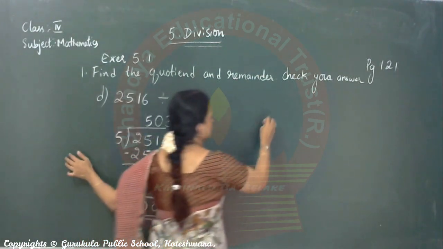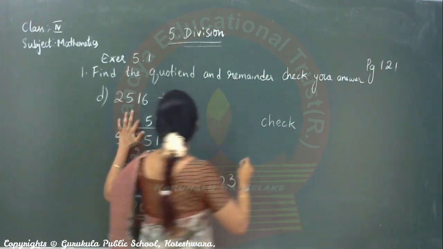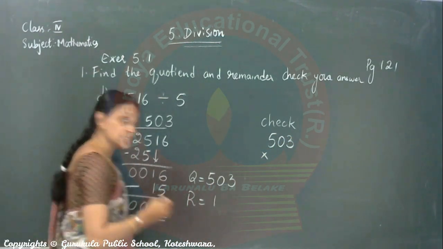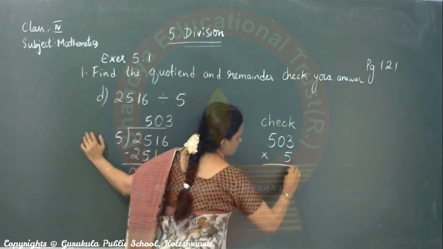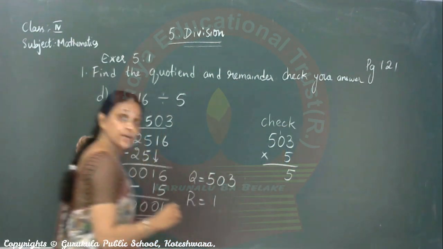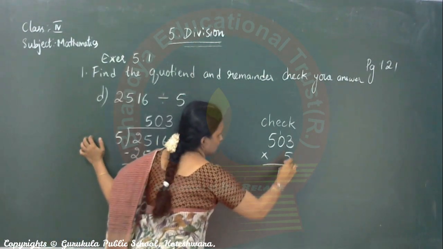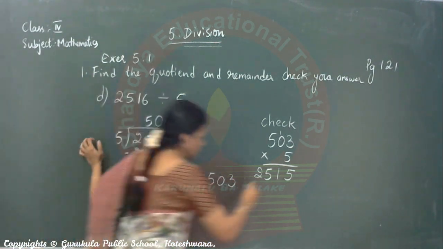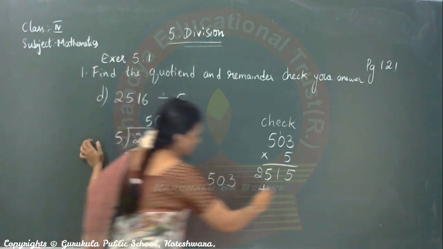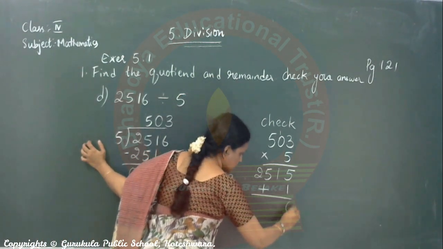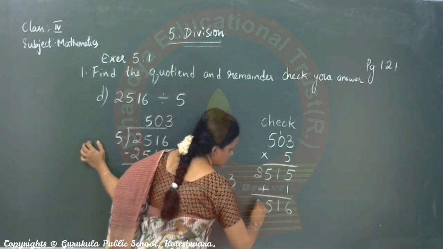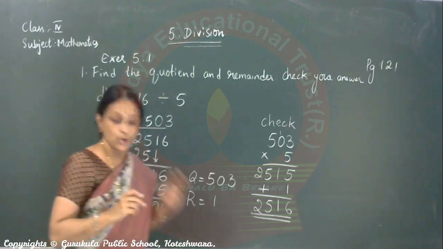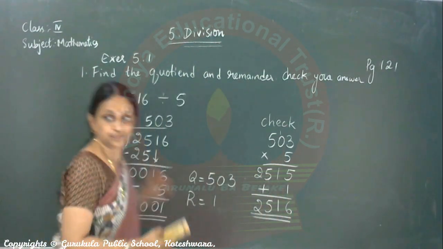So, now check. Don't forget this. 503 quotient into divisor, 5. 5 3s are 15. 1 carry. 5 zeros are 0 plus 1, 1. 5 5s are 25. This is the answer. Plus remainder you have to do. What is the remainder? 1. Add 1 here. 5 plus 1, 6. 2516. Did you get the dividend? You got the dividend, correct? So this is how you have to solve. Yes. Next one.